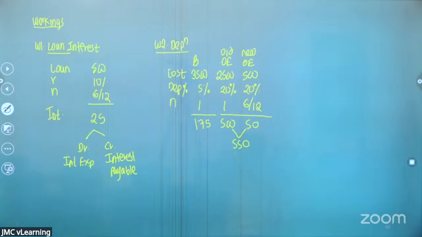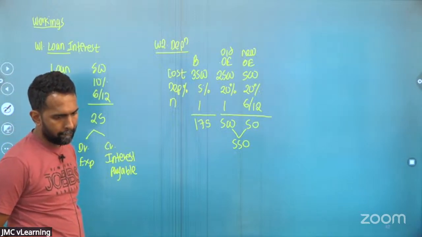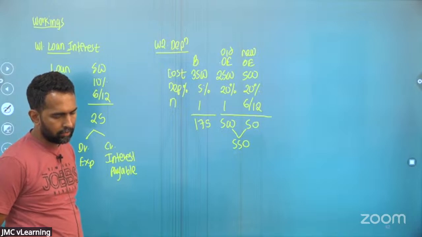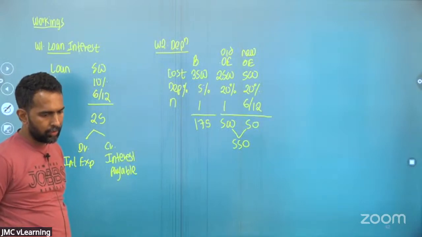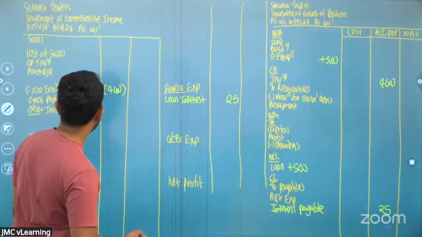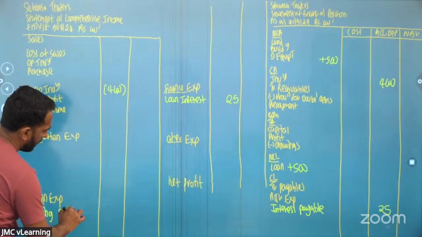Shall we record this? Okay, the depreciation. I'm going to record this now. Depreciation is an expense. So building depreciation is an admin expense.